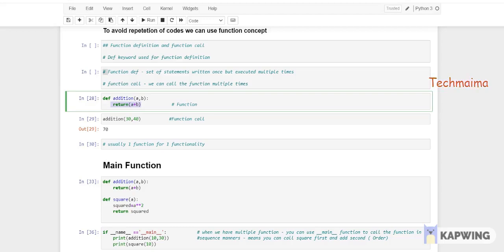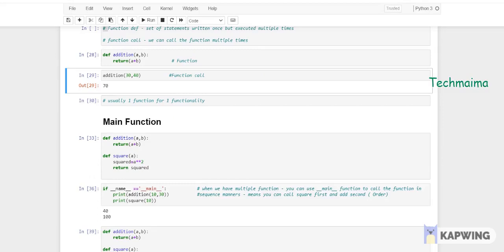So this is called a function. I have defined a function here. Now I have to call addition of 30 comma 40. See, addition is the function, and 30 and 40 are the values I'm giving here. When you call the function, you don't need to write a plus b and many more lines. What is written in the function will actually work out. So see, 30 plus 40 is 70. This is the function, and the second one is the function call, that is, calling the function. It's very simple.